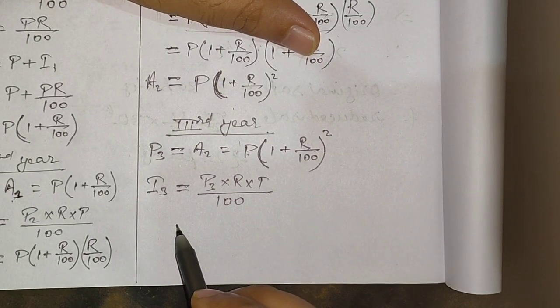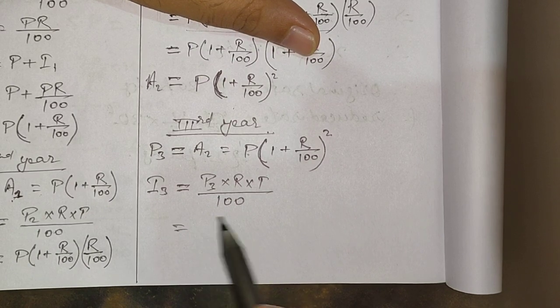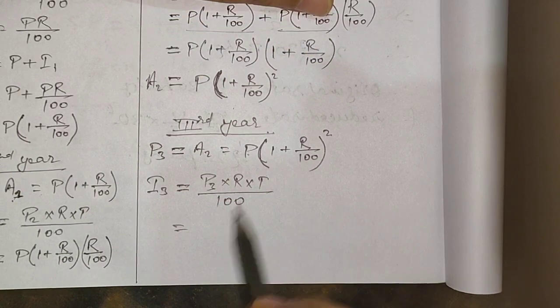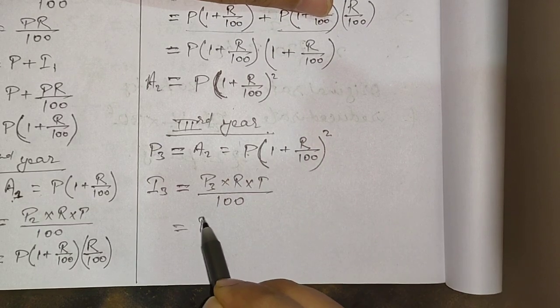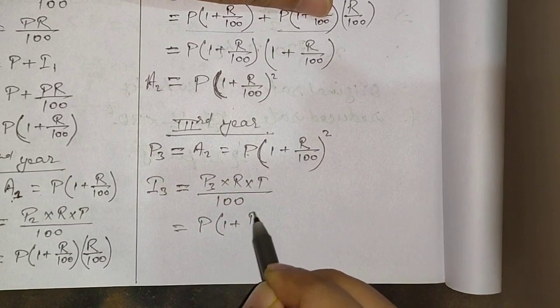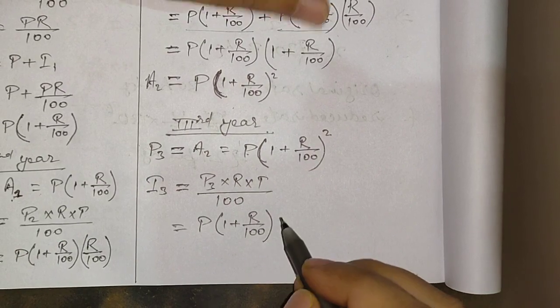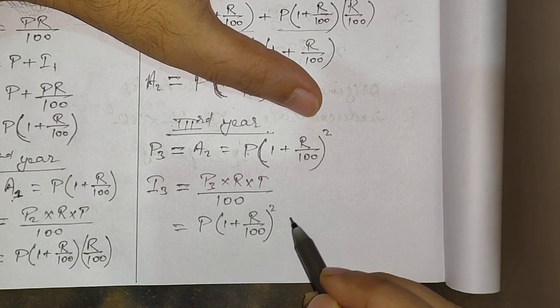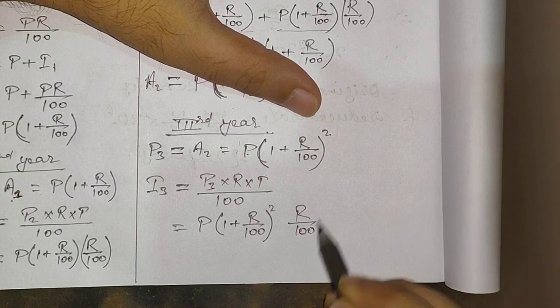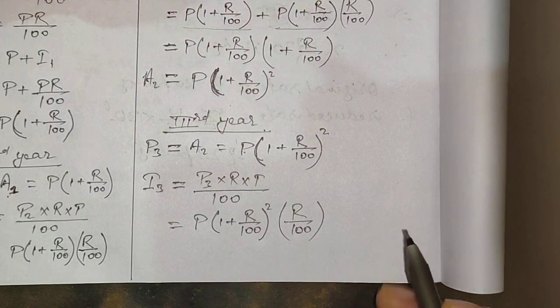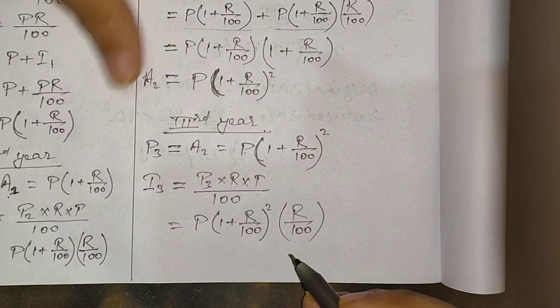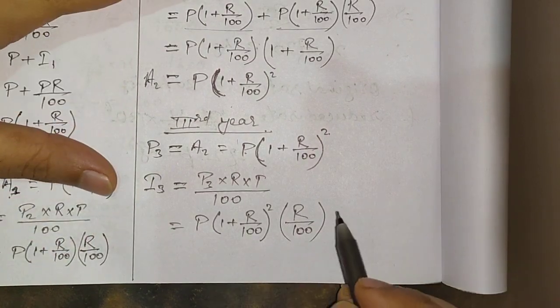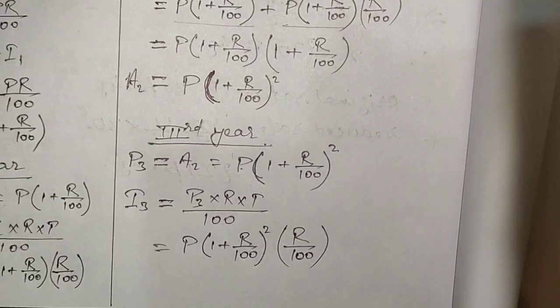Now what you are going to do is simply substitute the values. What is the value of P3? In place of P3 we'll substitute P1 (1 + R/100), and we had done it as a whole square, and then what is going to be left? Again R by 100 is going to be left for us. T is equal to 1, so no need to bother about T. We'll again do the same thing. Now we'll calculate the value of A3, and after that we can generalize it in terms of n. I hope all of you are understanding.